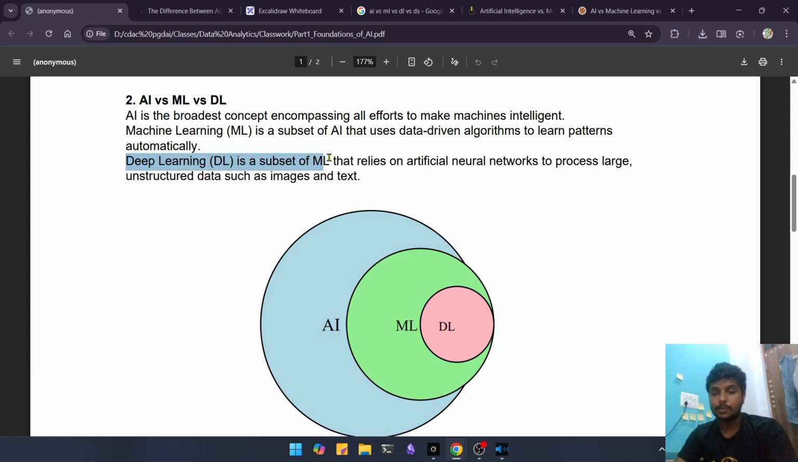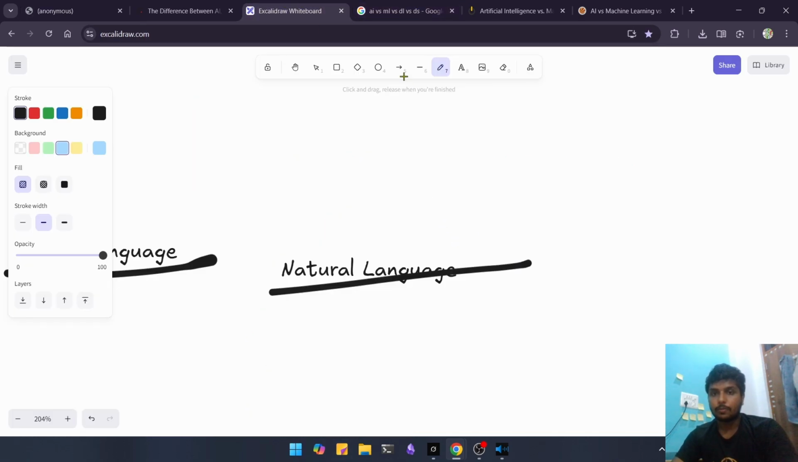Deep learning is a subset of machine learning, but let's first see what machine learning is. Machine learning is a subset of artificial intelligence, as we can see through the Venn diagram, that uses data-driven algorithms to learn patterns automatically. So we use algorithms, like a mathematical equation, that learn automatically when provided data. So we can make a diagram like that.